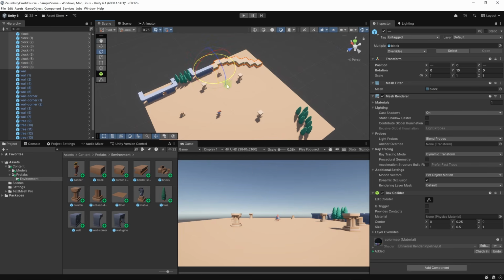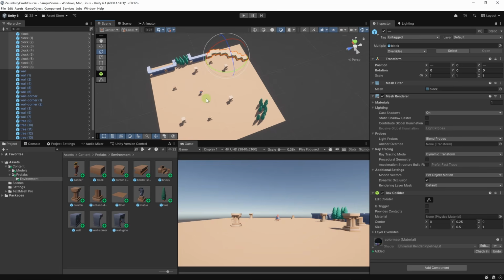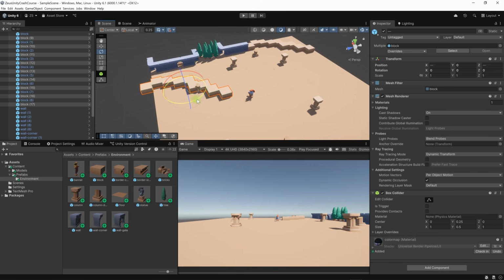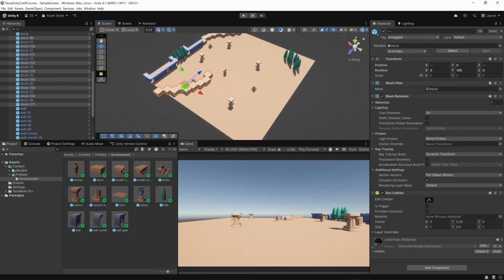So here, if I want to rotate them, you can see that we are rotating each individual block around its origin point. But if we go here and choose center, now we can rotate all the objects around the common center. So let's duplicate these objects, Control D, and let's hit W and move them down here. Let's create something like this here. I want to rotate them like so, or perhaps let's put them on the other side here.